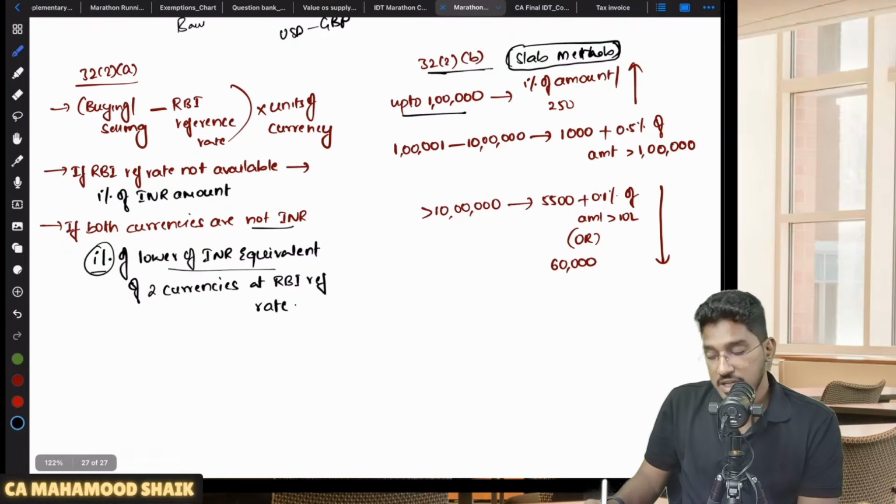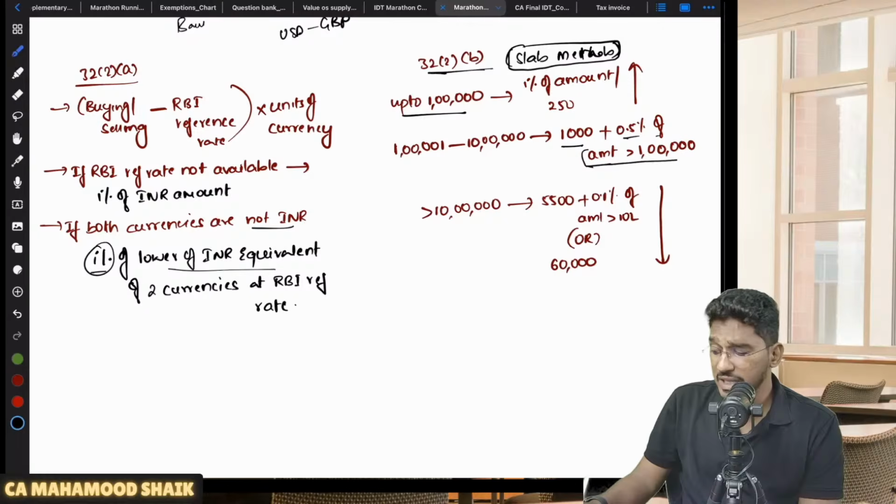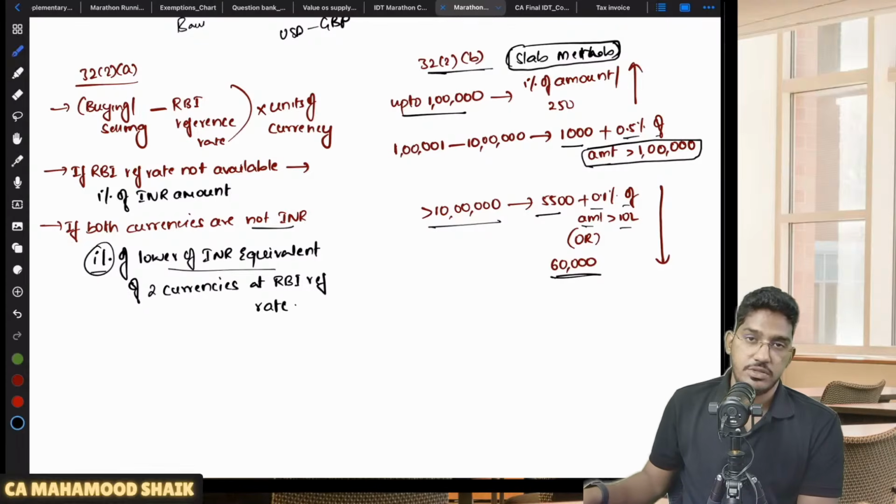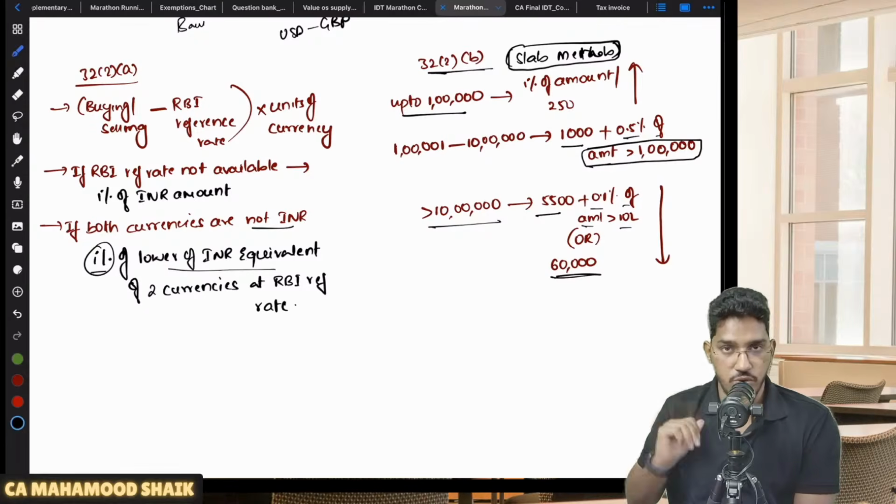If the amount of currency getting converted is 1 lakh 1 rupee up to 10 lakh rupees, 1000 rupees plus 0.5% of the amount exceeding that 1 lakh rupees. Sir, if the amount converted is more than 10 lakh rupees, 5,500 plus 0.1% of the amount more than 10 lakh rupees, or maximum 60,000 rupees, whichever is lower.